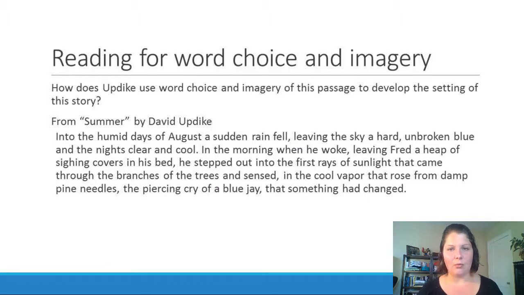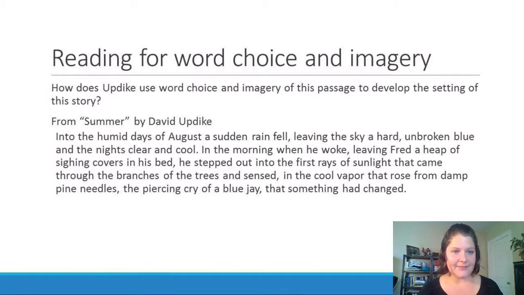So thinking about how word choice and imagery help to enrich our understanding of the setting and reveal aspects of the setting. I'll go ahead and just read this passage out loud. And then after I do that, I'm going to go back and look at some specific words and specific images.